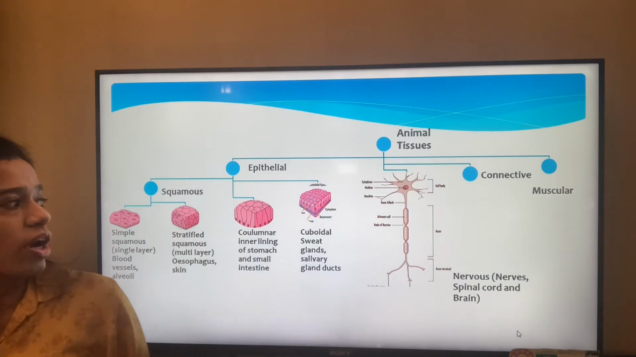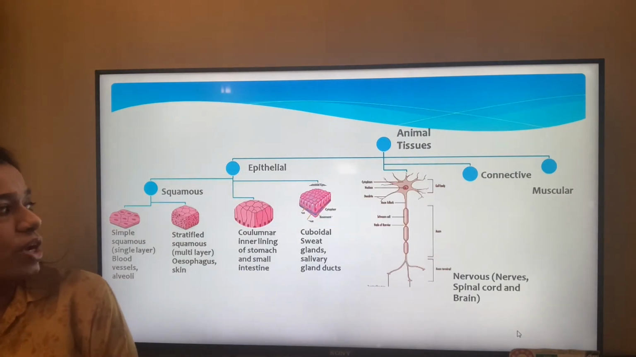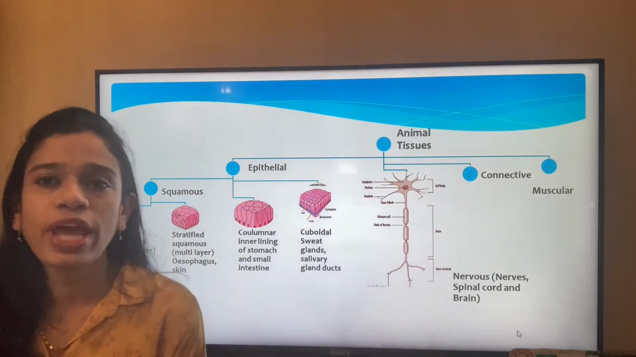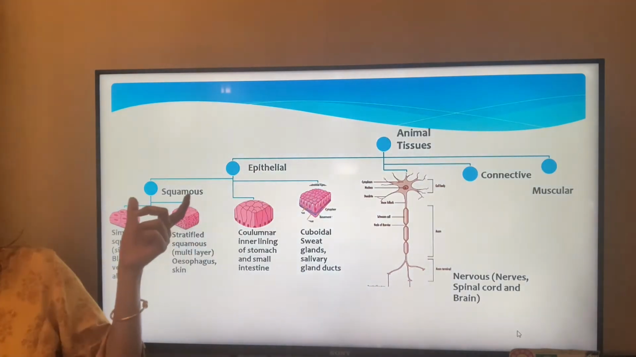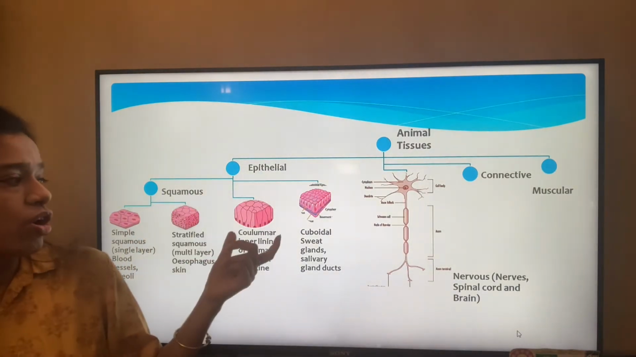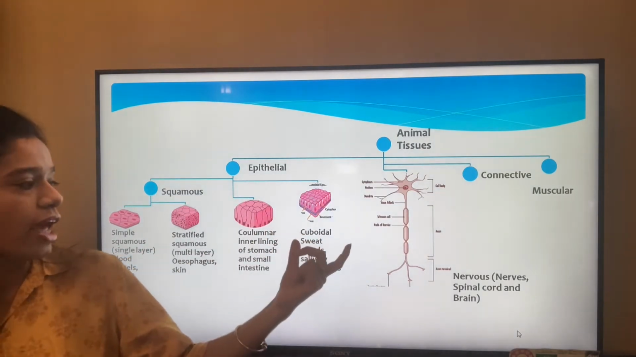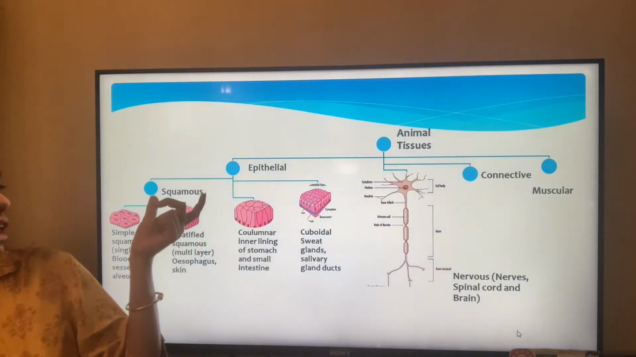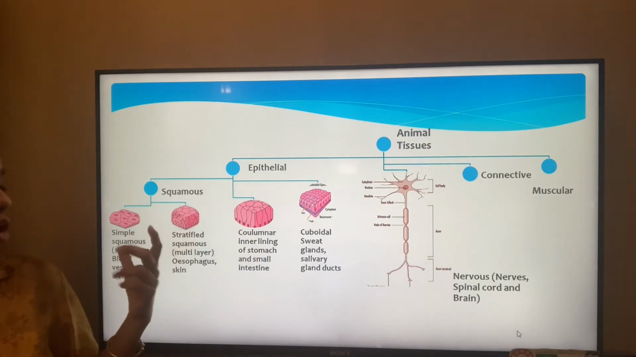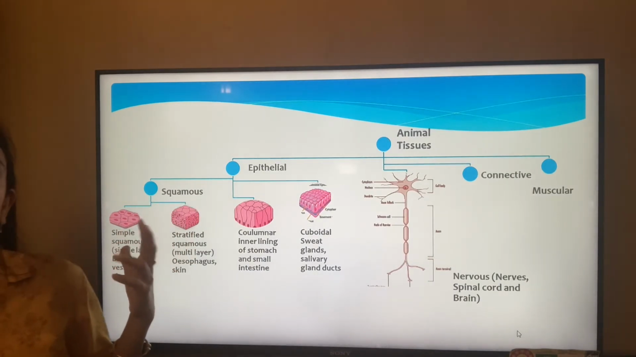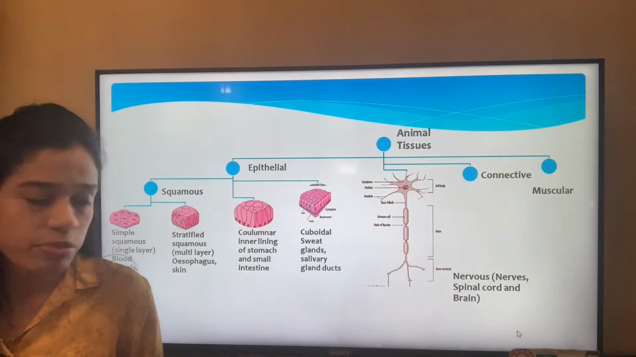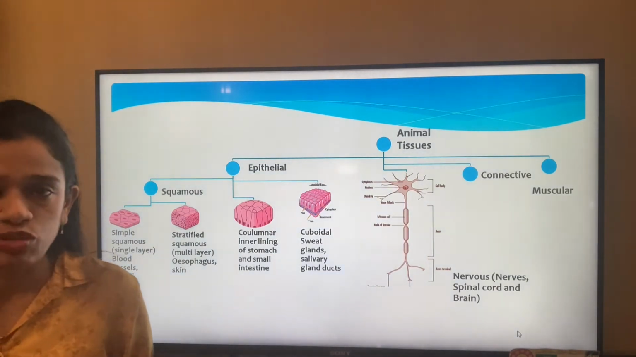Let us first talk about epithelial tissue. Under epithelial tissue, we have three types: squamous, columnar and cuboidal. Under squamous tissue, there are two types: simple squamous tissue and stratified squamous tissue.